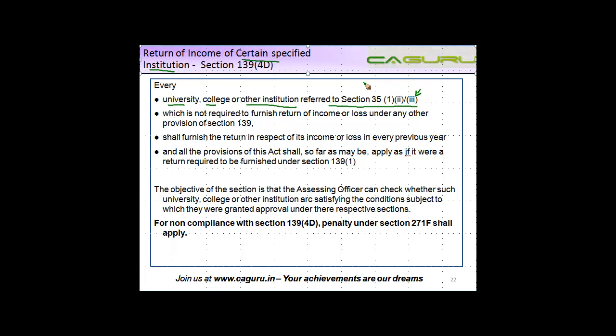Now basically, subclause 2 and subclause 3 refer to the case of a university, college, or other institution which is approved for the purpose of carrying out certain scientific research or certain statistical research. So these are the institutes which are approved for scientific or statistical research.